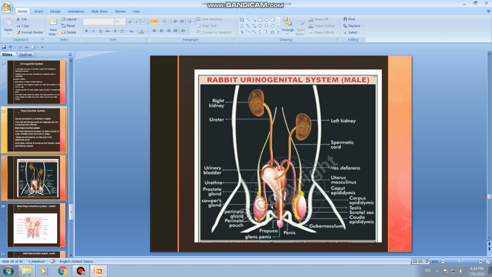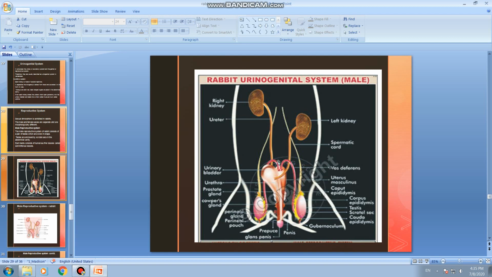This is the male reproductive system. These are the pair of testes, enclosed inside the scrotal sacs. Each testis is made up of a number of tubules called seminiferous tubules. These seminiferous tubules lead into coiled ducts called epididymis, on both sides. The epididymis leads to the vas deferens.